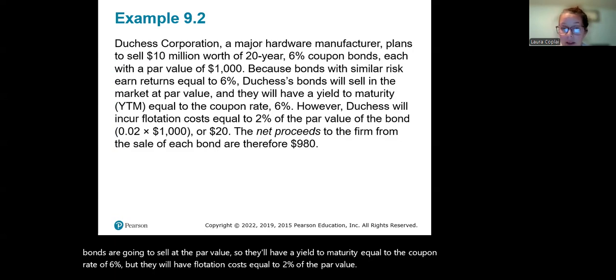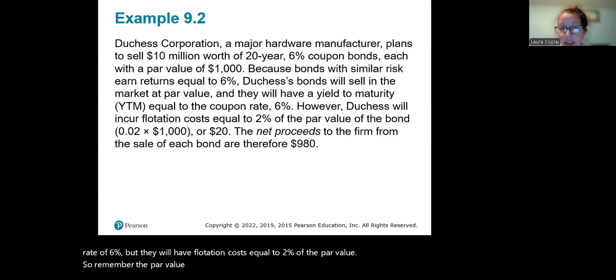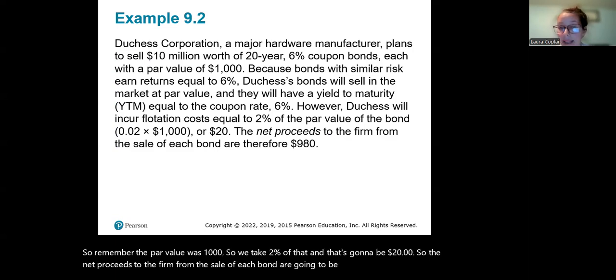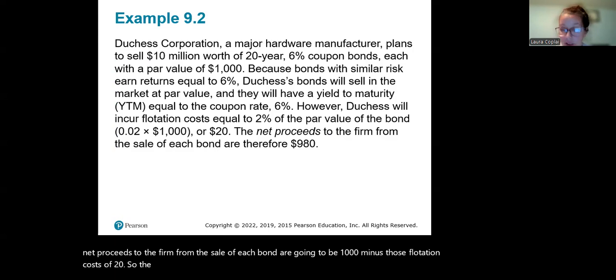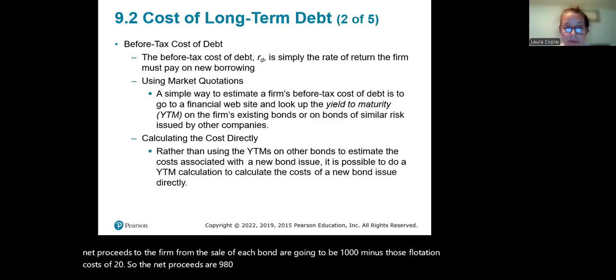So remember, the par value was 1,000. We take 2% of that, and that's going to be $20. So the net proceeds to the firm from the sale of each bond are going to be 1,000 minus those flotation costs of 20. So the net proceeds are $980.